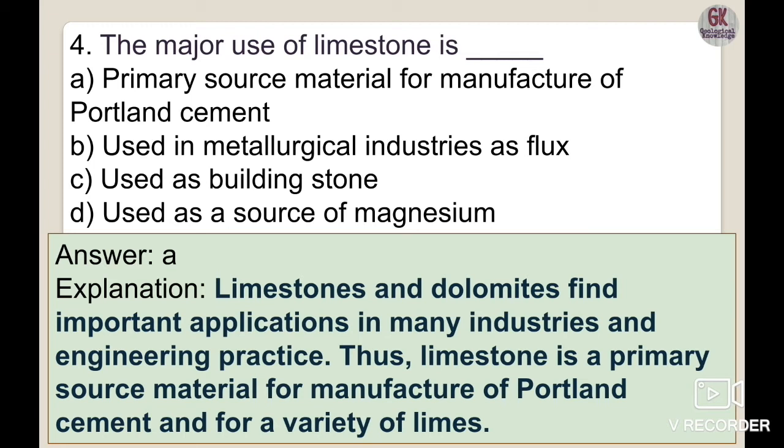Gypsum is another one, but gypsum and limestone are the constituent materials for Portland cement, and limestone and dolomite find important application in many industrial and engineering practices. Thus limestone is a primary source material for the manufacture of Portland cement and for a variety of limes. The limes made from limestone are also part of its applications. So the correct option here is option A.